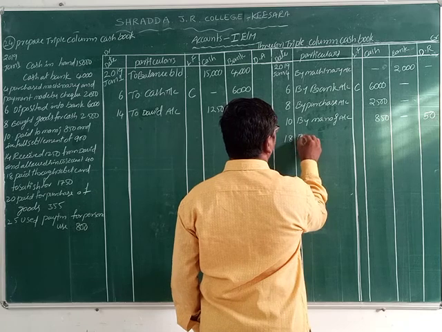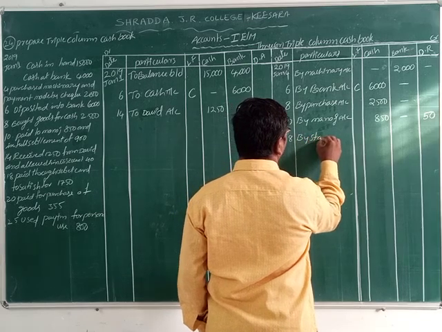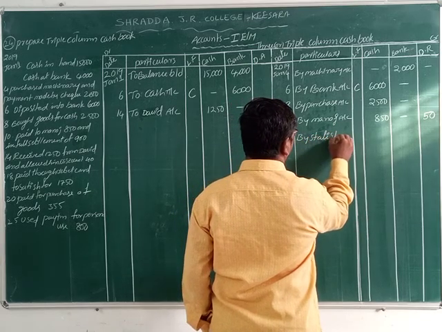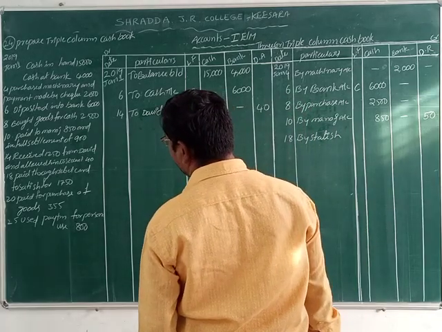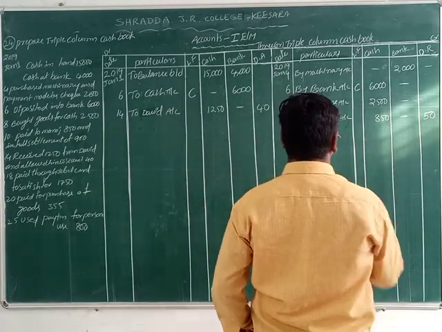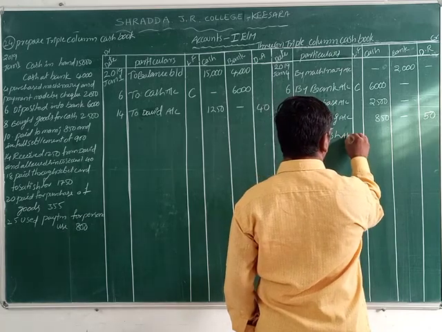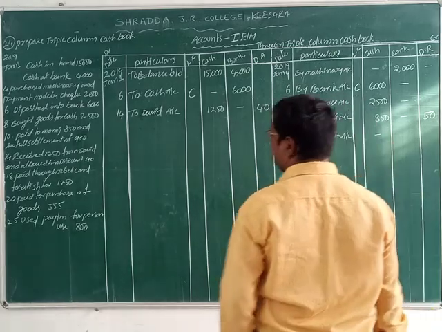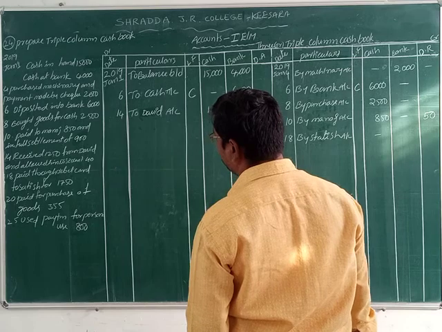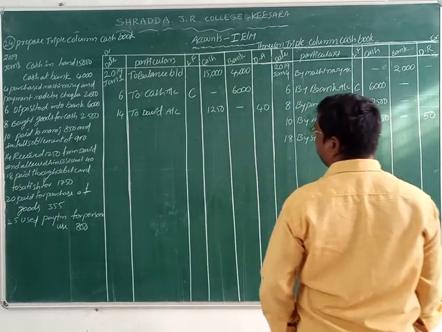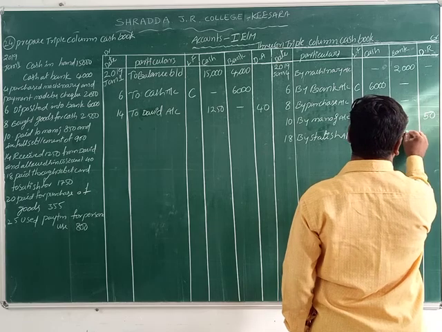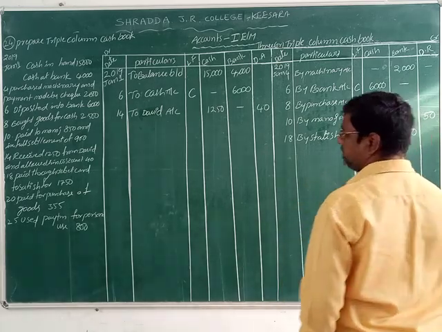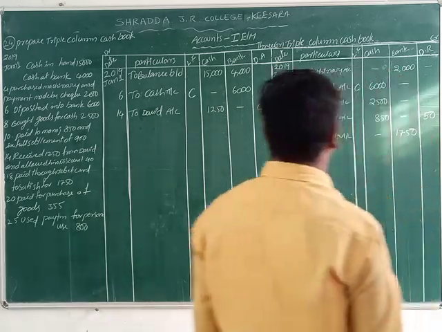The amount we record in the bank column. What is the amount? 1750 rupees. No discount here.